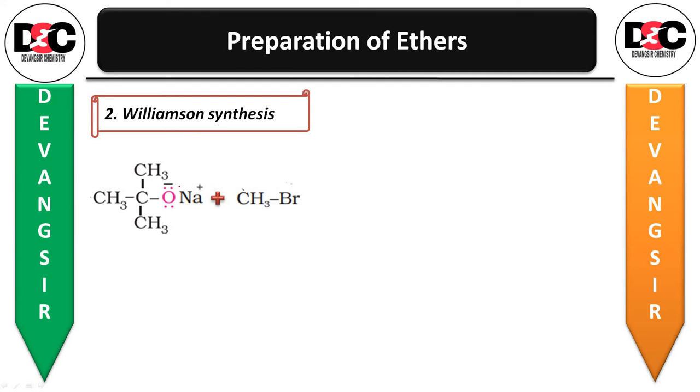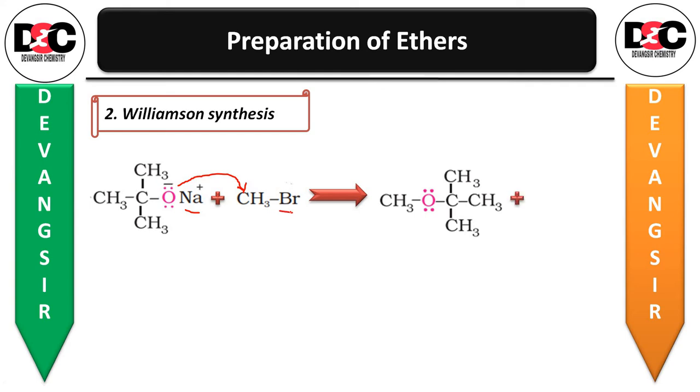This oxygen is going to attack the methyl group, so that we get the product like this, and the sodium will run away with the Br, so you will get NaBr as a byproduct. So this is your ether formation. O, on one side you have CH3, on the other side you have C(CH3)3.